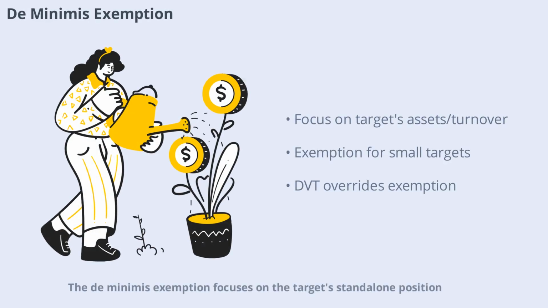The de minimis exemption focuses on the target's standalone position. If the enterprise being acquired has assets not exceeding 450 crore or turnover not exceeding 1,250 crore in India, the combination is exempt from Section 5 notification. This applies even if only a portion of the business is acquired. However, the exemption does not apply if the transaction qualifies under the deal value threshold. This nuanced approach ensures that small targets are not unnecessarily burdened, while high-value deals are still scrutinized.